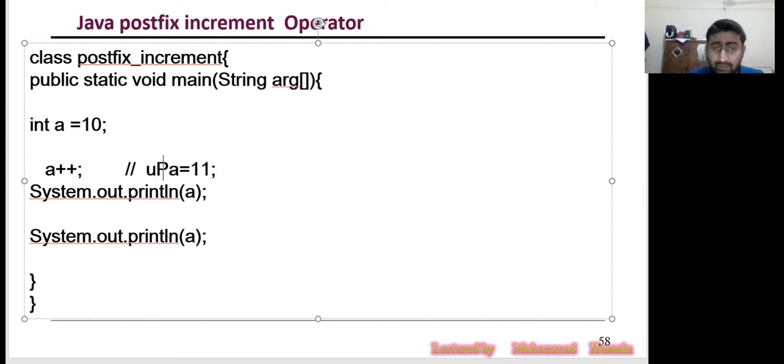Now A is no more 10. So what is the value now? 11. You told me, sir, this is 11.